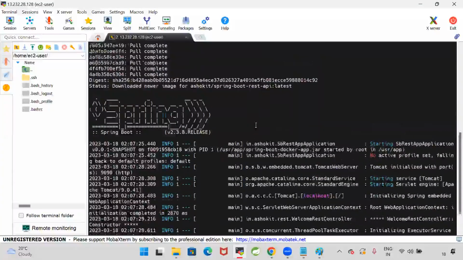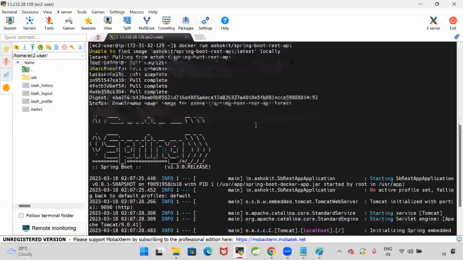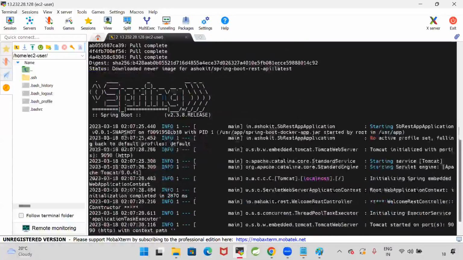Now guys, how much time is it taking to run this application in the Linux machine? Am I installing the Java software in this machine, or am I not installing the Java software? I did not install the Java software. In general, to run a Java application, we need to install the Java software. But here, I'm not installing Java. Docker is taking care of Java.